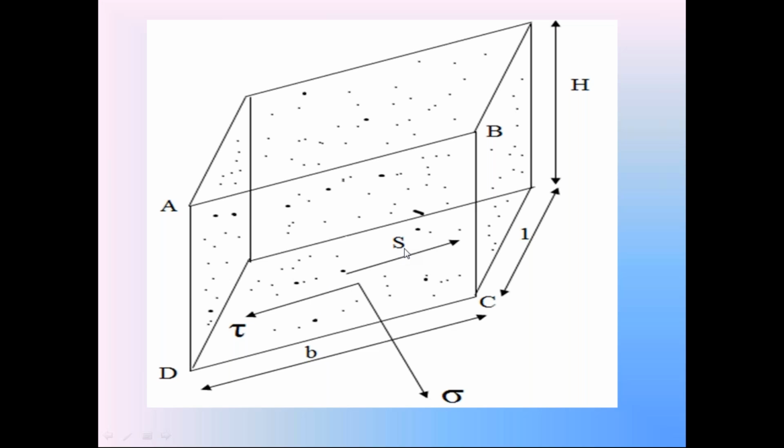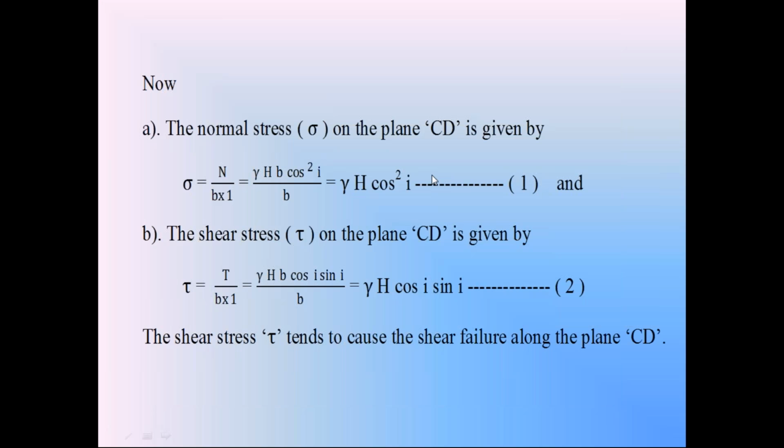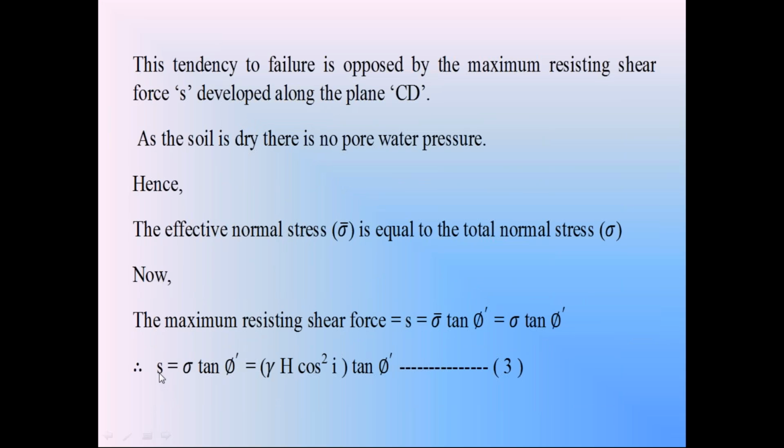We calculate this maximum resisting shear strength by using the Coulomb equation or Terzaghi equation. According to the Coulomb equation or Terzaghi equation, S is equal to C plus sigma dash into tan phi dash. C is the cohesion of soil. Since we consider the soil is cohesionless, the coefficient C is equal to 0 in this discussion. So we are going to calculate the shear strength S by using the Terzaghi equation.